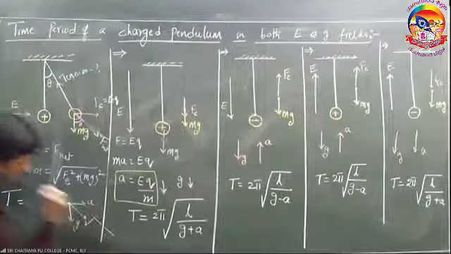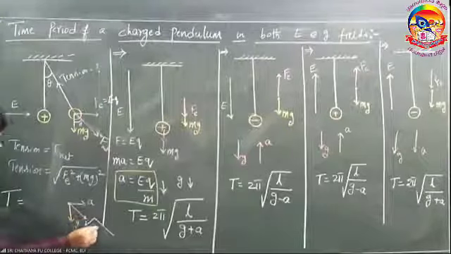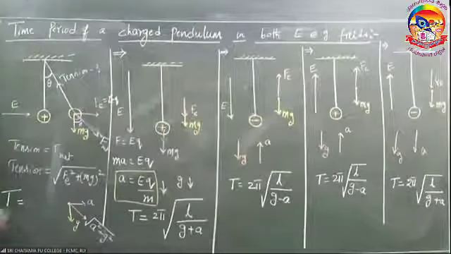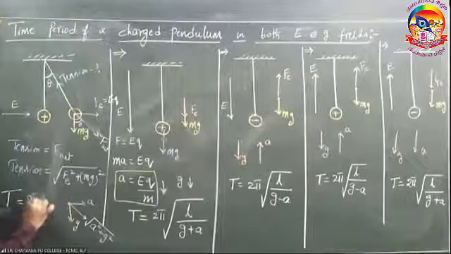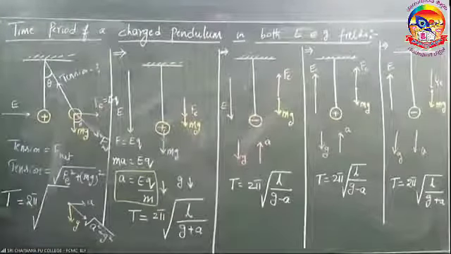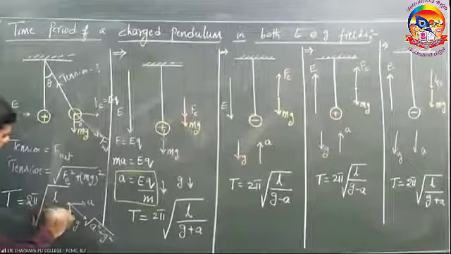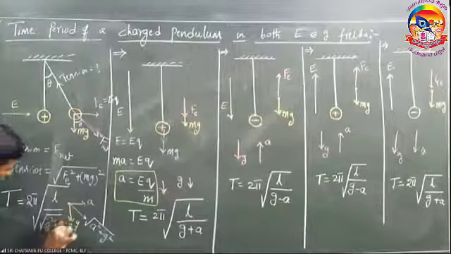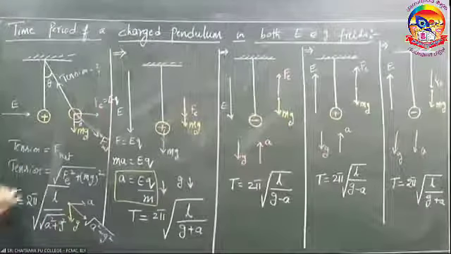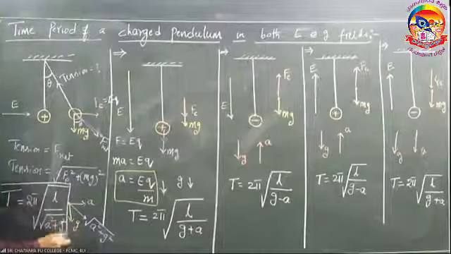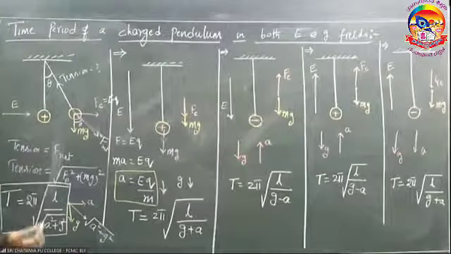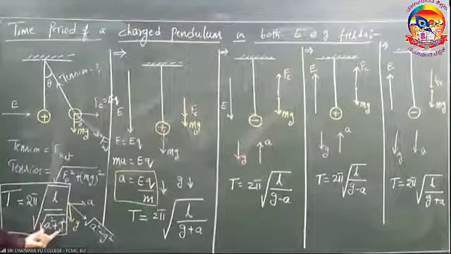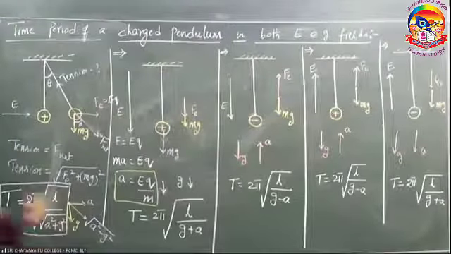It is root over a square plus g square. Then T is what? 2 pi root over L by root over a square plus g square. This is the time period: 2 pi root L by net acceleration, root over a square plus g square.